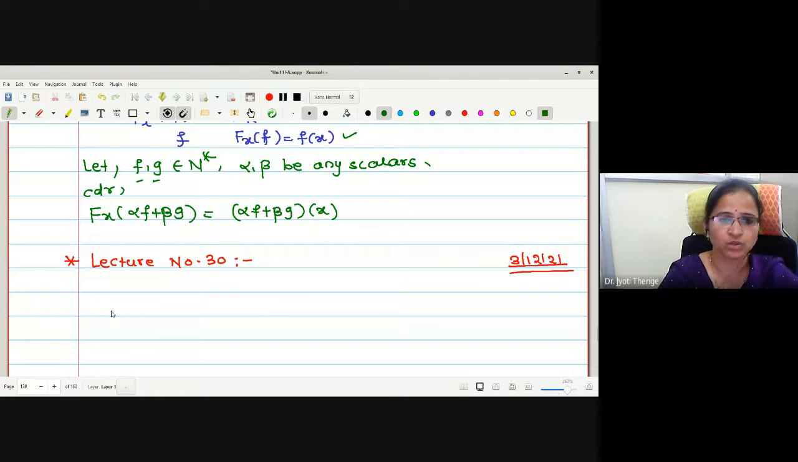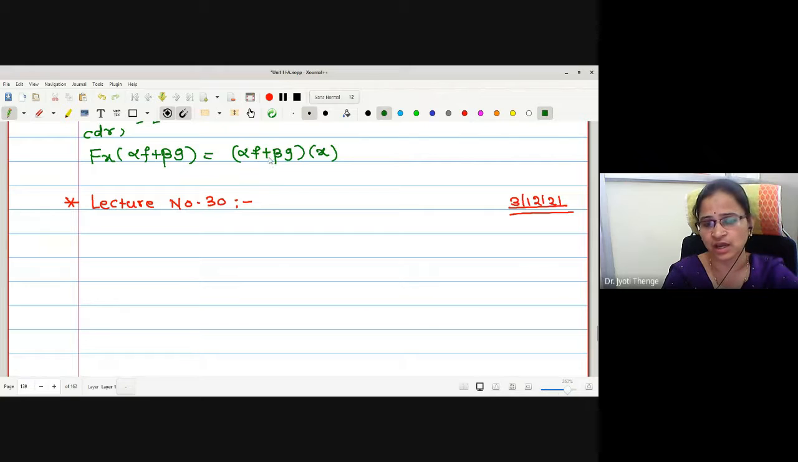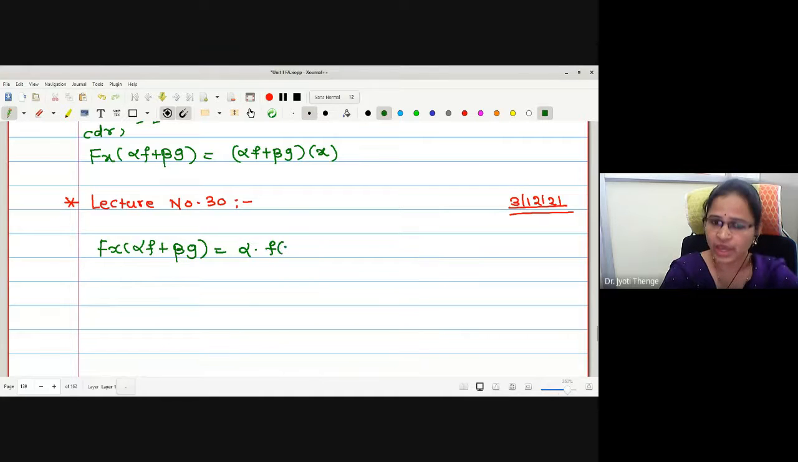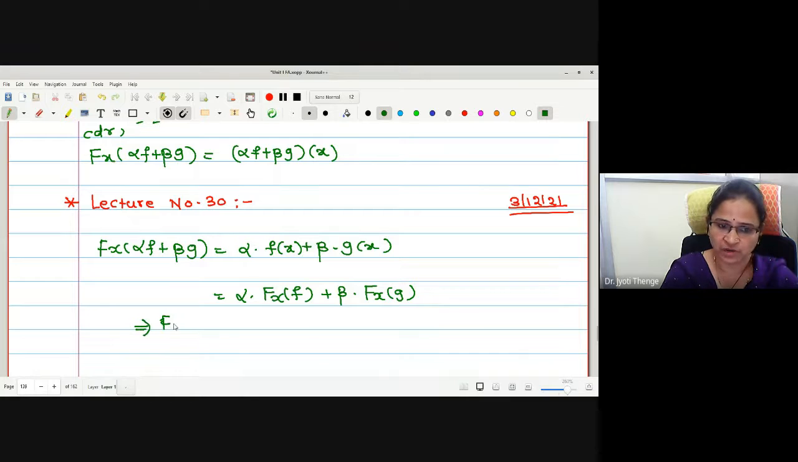Now, can anyone tell me how the function alpha f plus beta g is operated on x? Is it a pointwise operation? Correct. In the pointwise operation, can I write this as alpha into f of x plus beta into g of x? But again, this f of x I can write as Fx operated on small f, similarly beta into Fx operated on g. Correct? Therefore, this implies the function capital Fx is linear.